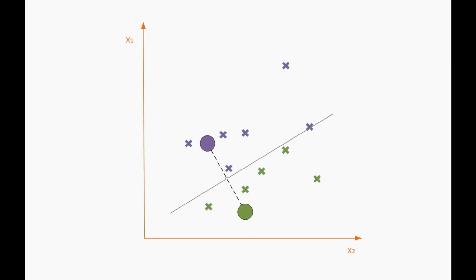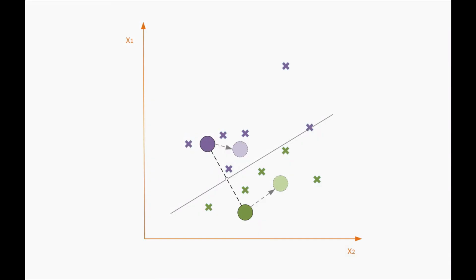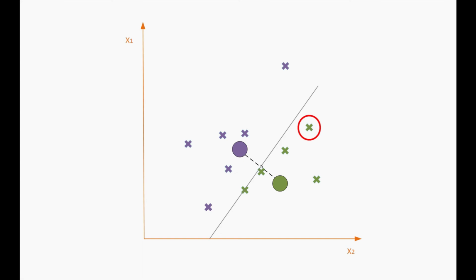Then we can see that our center is a little bit off, so we would expect the center of the data to be somewhere here for this cluster. So we move the centers to a different place here, and we need to reassign all the data points to a new cluster center. Once we move them, we do the same procedure again, taking the Euclidean distance of each data point, and we can see that some data points actually change their cluster. For example, this point was purple and now it's green. Or take a look at this point. It was green and now it's purple.